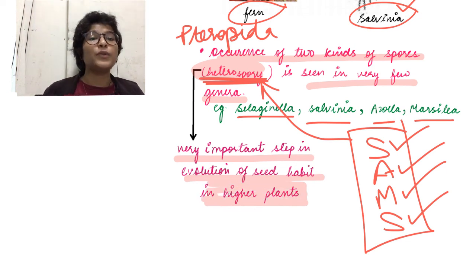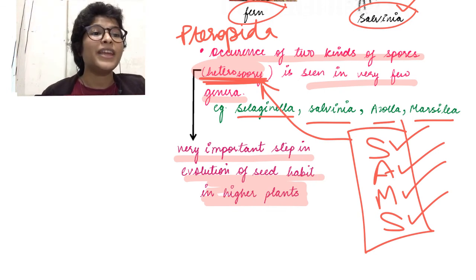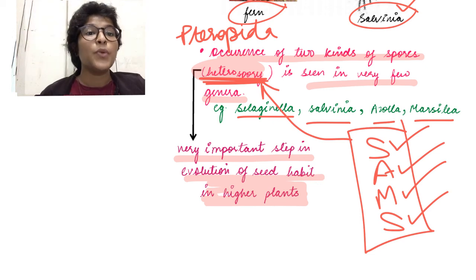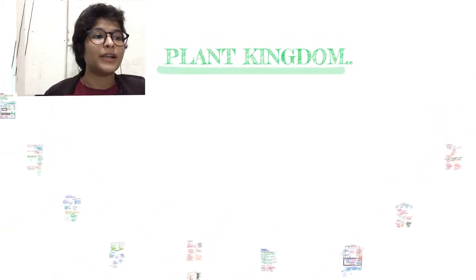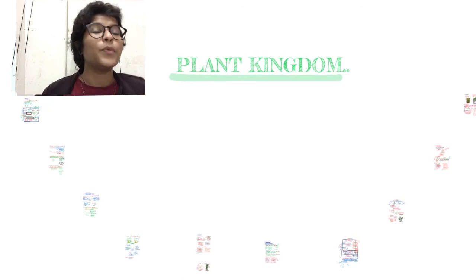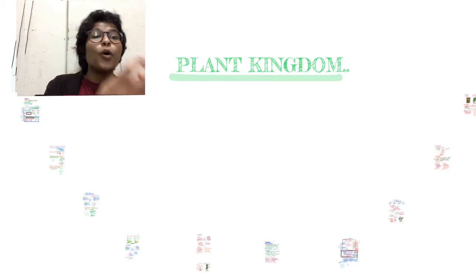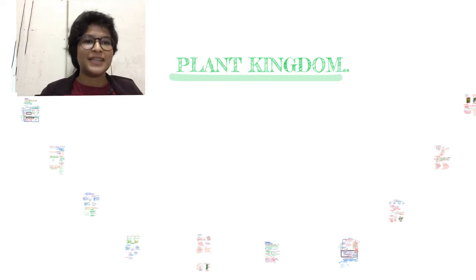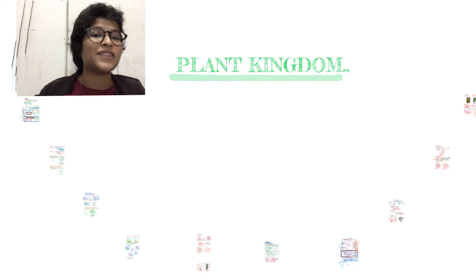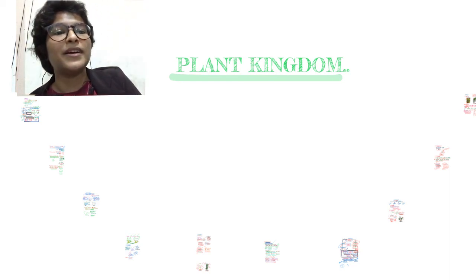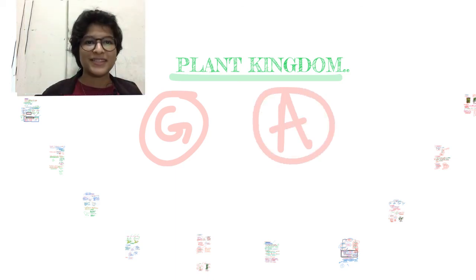So how this led to the seed habit formation, we'll see in the next video. The next video, guys, will be covering gymnosperms and angiosperms, which is the first division in plants which gave rise to something called the seed habit. Okay. So today we've learned all about bryophytes and pteridophytes, and how from plant amphibians we've gone to evolution of a proper vasculature. Okay. And pteridophytes were the first successful land plants. So in the next class we'll be learning about gymnosperms and of course angiosperms, the flowering plants. Bye.